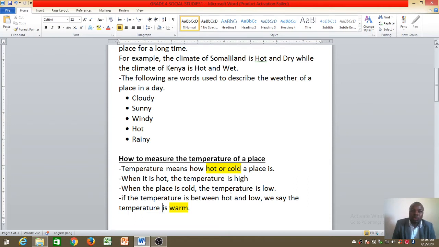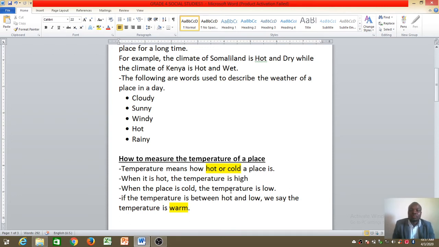And long time ago, people could tell the temperatures of their body by simply touching the skin with the hand. You touch and can feel if it is warm or if your body is hot or if it is cold. That is a traditional way of doing it. That's how they used to measure. Now, when it is hot, it means the temperature is high. Okay? But when the place or an object or even your body is cold, the temperature is low.